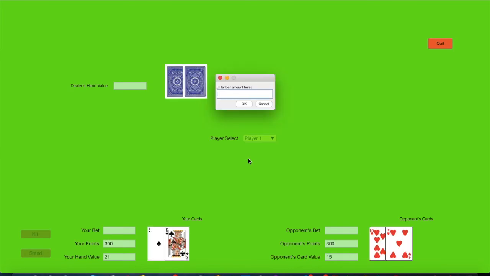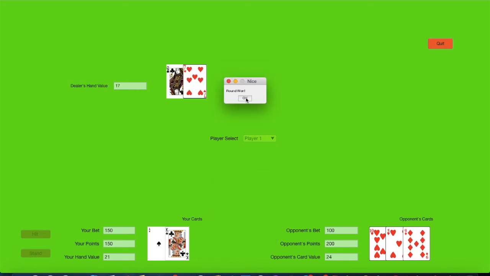You just heard 6 cards drawn, which was one of our reach components. Here I have a 21 blackjack, so I'm gonna bet 150. And my opponent is still in the game, and he is placing his bet right now. I'm just gonna type in my bet, and I'm gonna stand. So the round is won. The dealer had 17, I had 21 blackjack, and my groupmate, my opponent, had 24, so he lost, but I win the game.